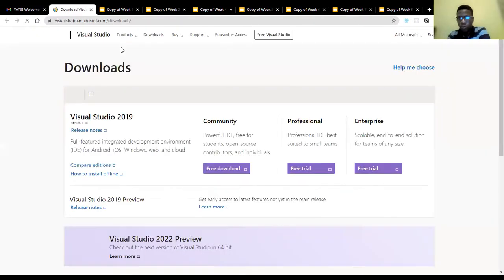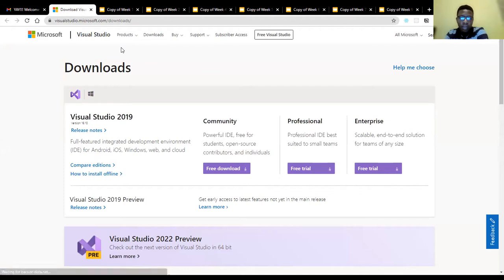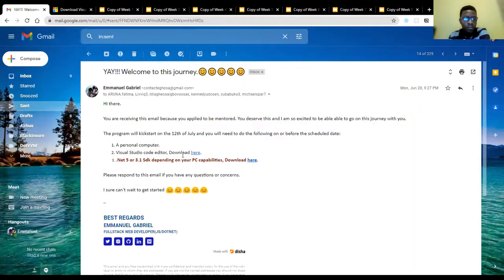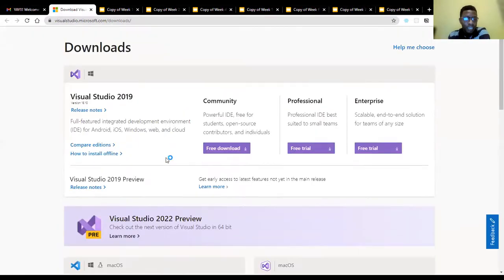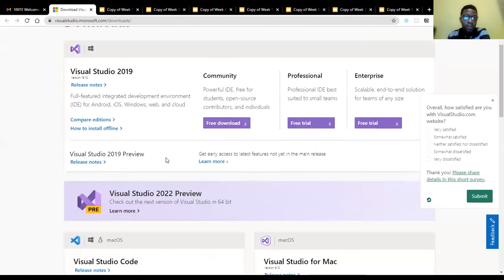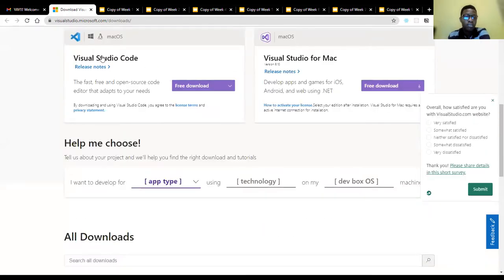You could use Visual Studio, but I prefer, I don't like using the word teaching, so I prefer helping people learn with Visual Studio Code, actually. But this is Visual Studio. Oh my word, I'm sorry, I think I put in the link for Visual Studio and not Visual Studio Code. So if your system can run this, that's fine. But okay, yeah, so this is Visual Studio Code here.